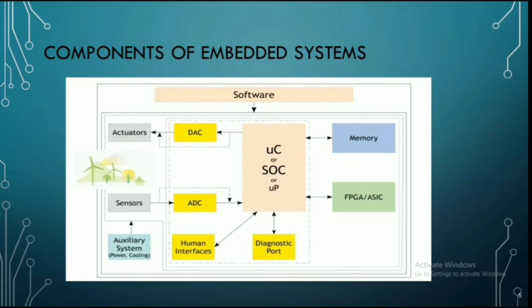Actuators. An actuator is a device that uses some form of power to convert a control signal into a mechanical form. Let us see the digital to analog converter. Suppose the values are in digital format, like 1s or 0s. With the help of a DAC we can convert them to analog and give them to the microcontroller. Similarly, if the input is analog, we can convert it into digital and go through the other process.